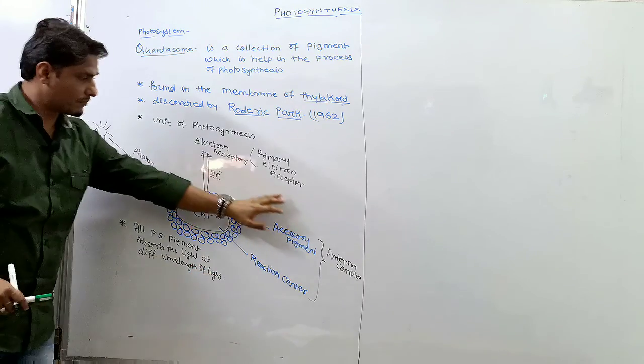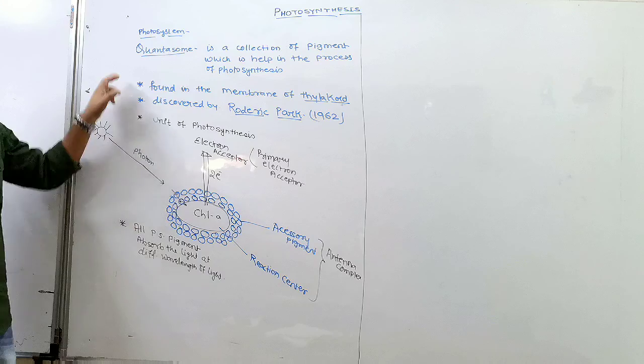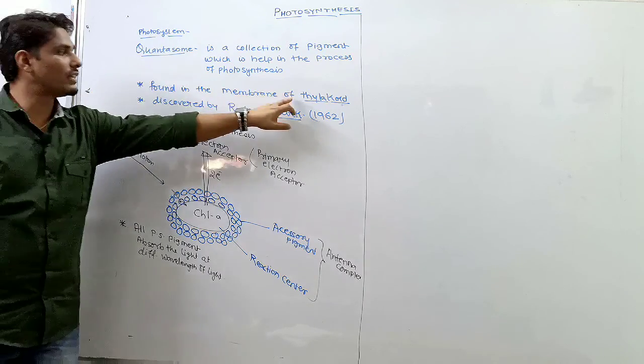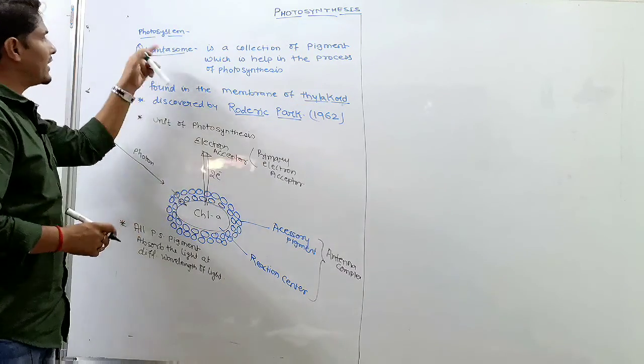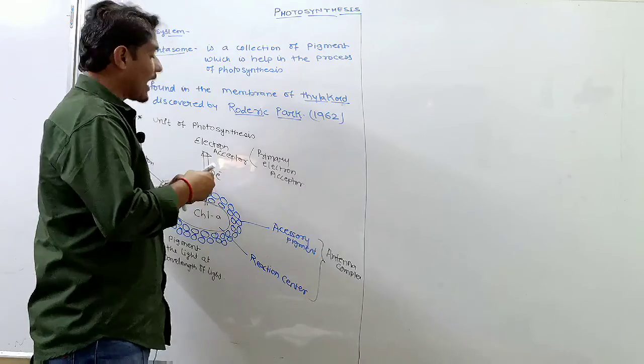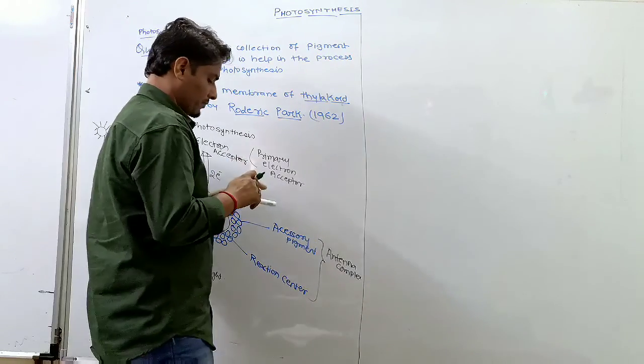Okay, so this structure is called the quantasome, which is found in the membrane of thylakoid. So we have discussed it. Now we start photosystem.